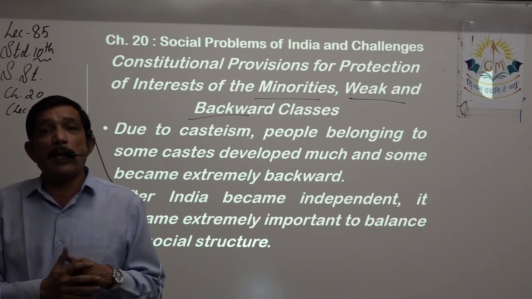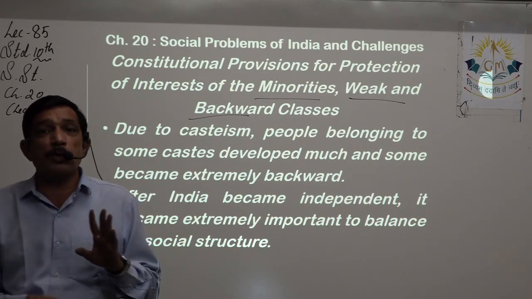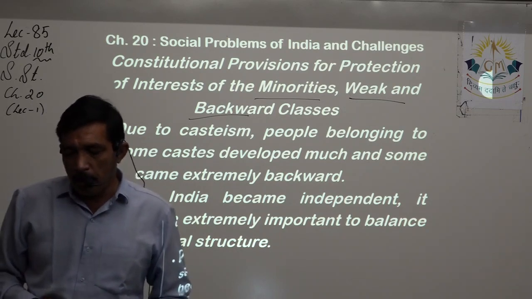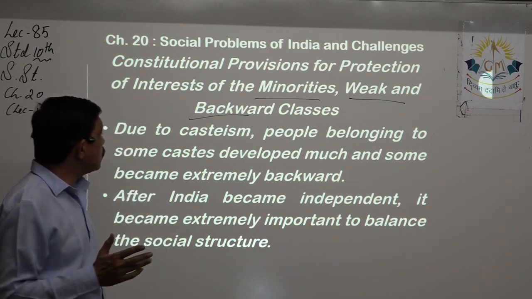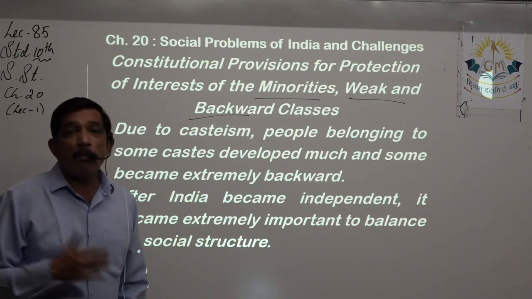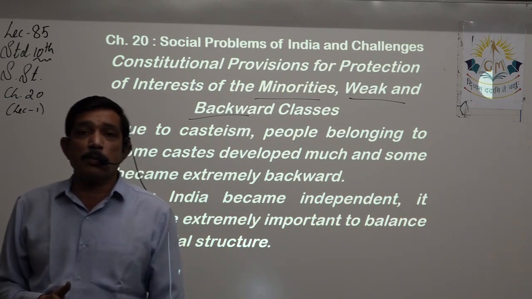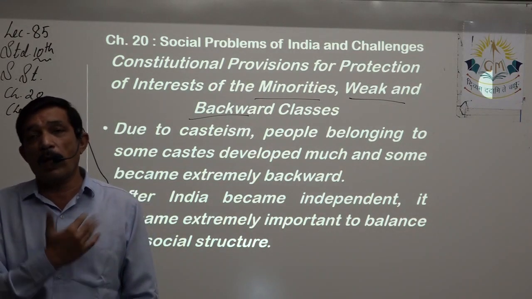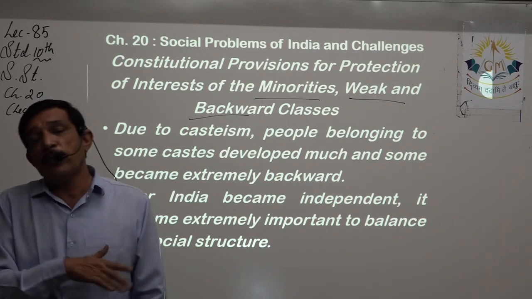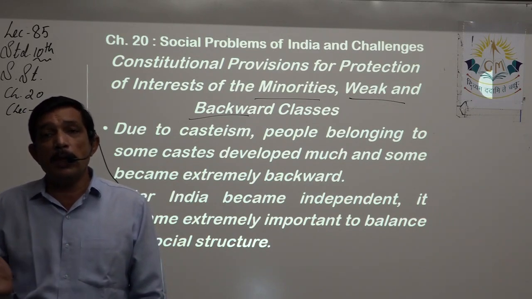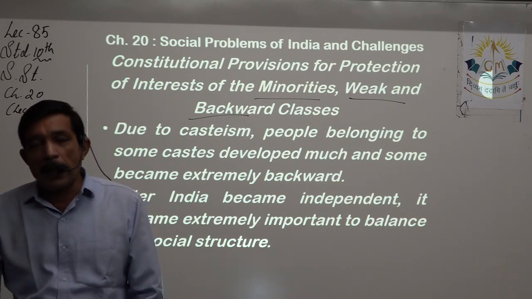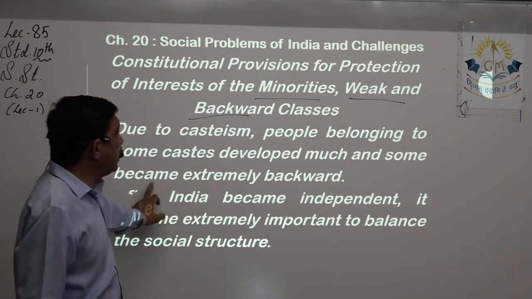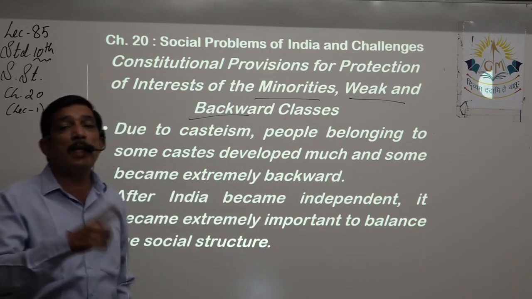so that their life is lifted up, or they are uplifted, and we have to give them opportunities so that they can do better for themselves, their upliftment can happen. So due to casteism, people belonging to some castes developed much and some became backwards, right? Because of the casteism, the higher class society kept on developing, it became richer, more affluent, more powerful, whereas the castes which were discriminated against because they were in the category of the lower castes, those people were not able to develop and they remained extremely weak and extremely backward.